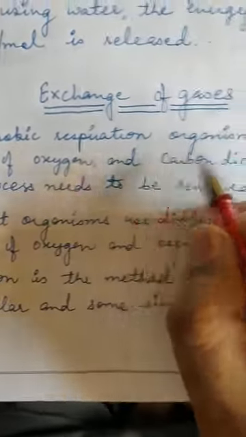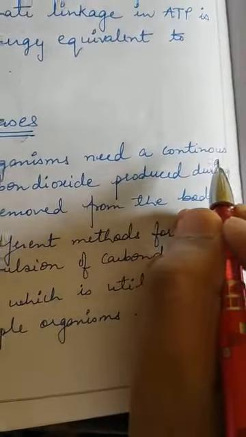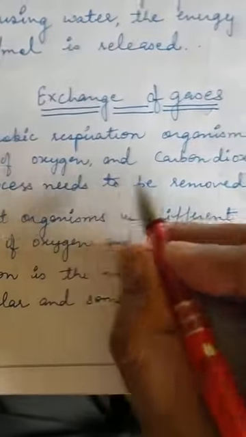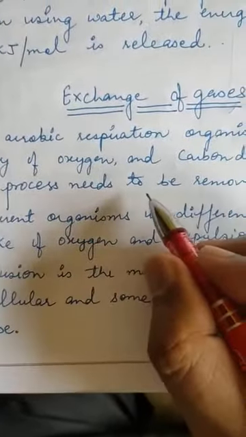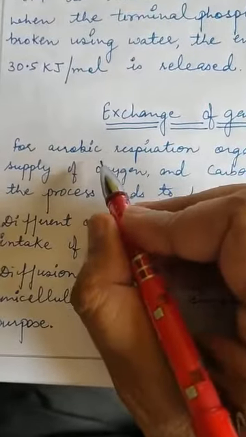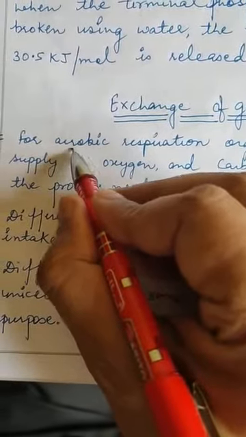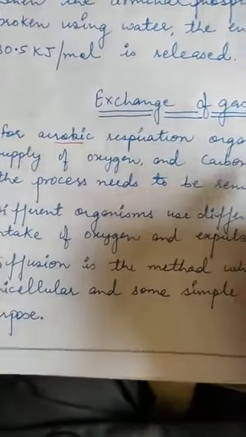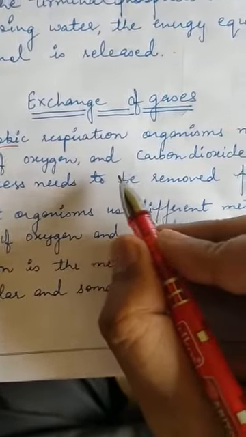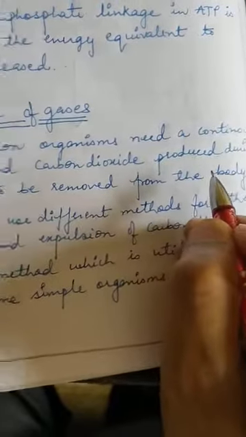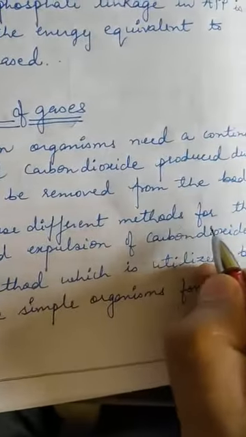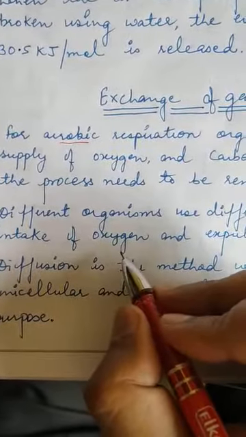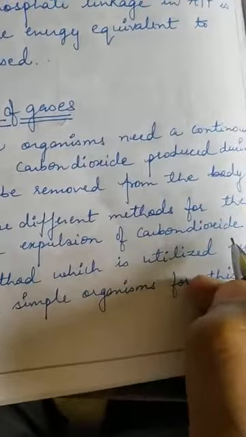For aerobic respiration, organisms need a continuous supply of oxygen, and carbon dioxide produced during the process needs to be removed from the body, right? Aerobic respiration is that respiration which takes place in the presence of oxygen, right? Different organisms use different methods for the intake of oxygen and expulsion of CO2, right?